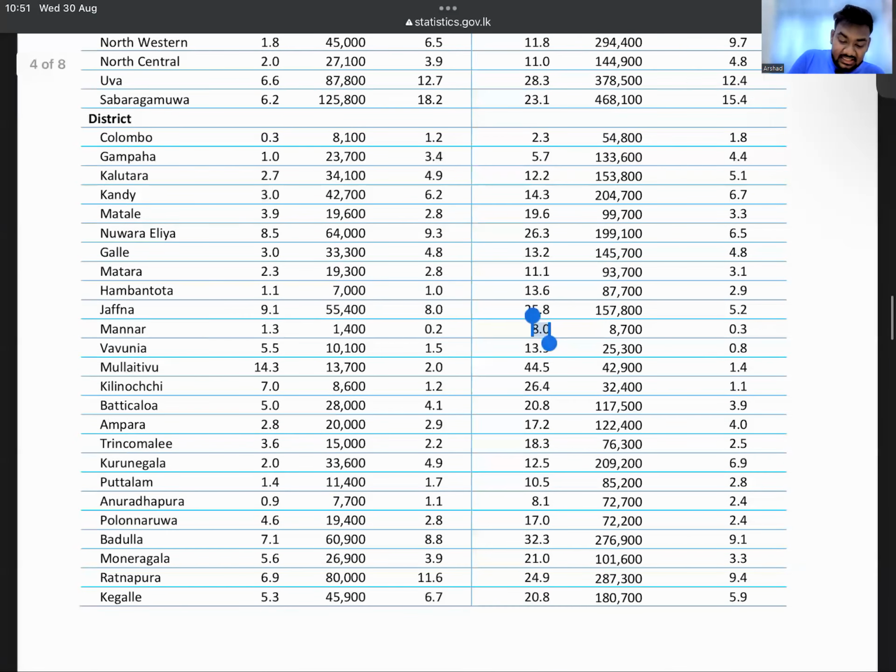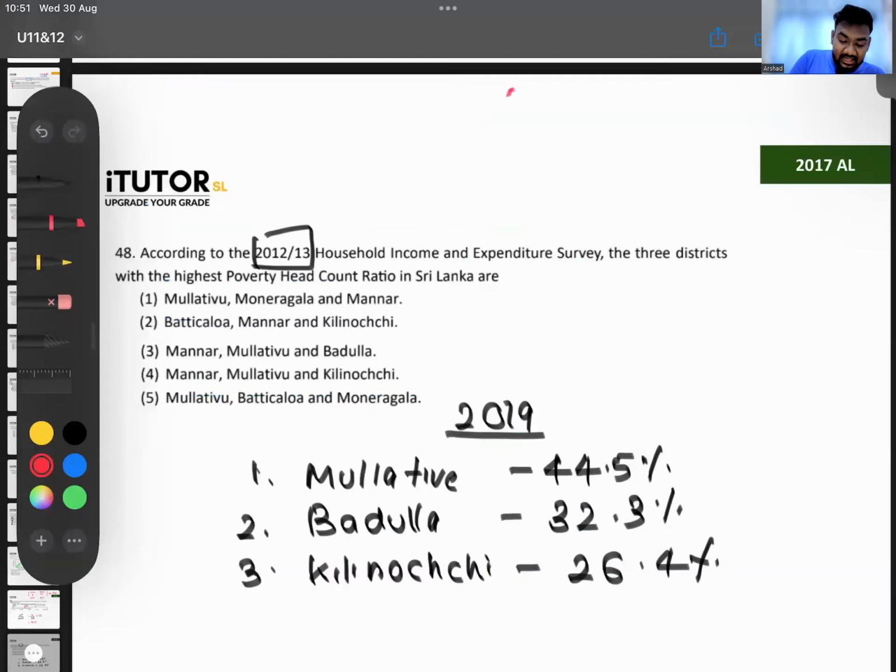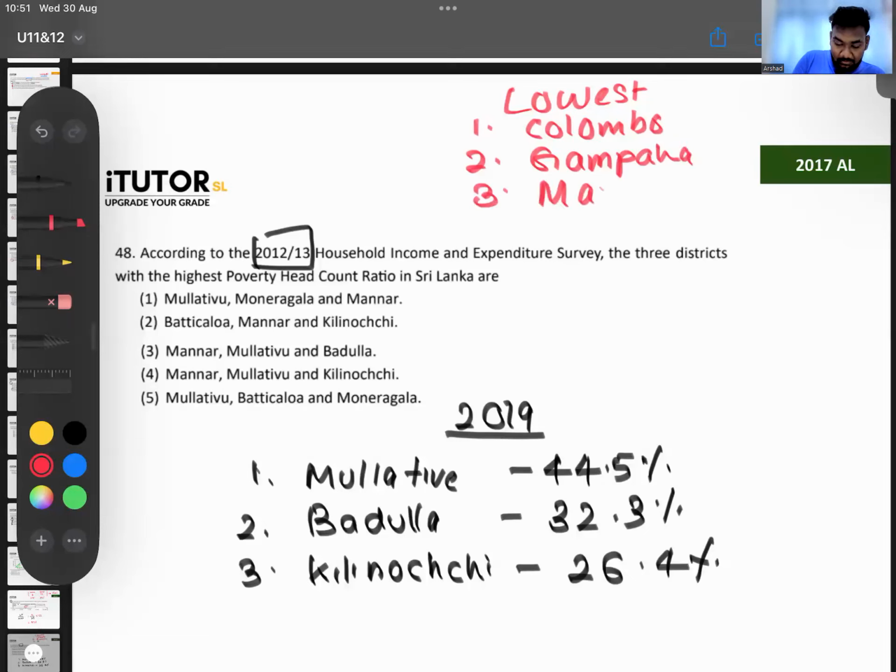This is the highest. Then lowest. Number one lowest is Colombo. Number two lowest is Gampaha. Number three lowest poverty head count is from Mannar. Okay, fine. Right, just have that in mind.